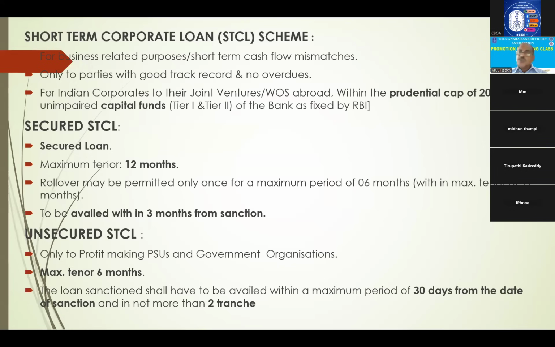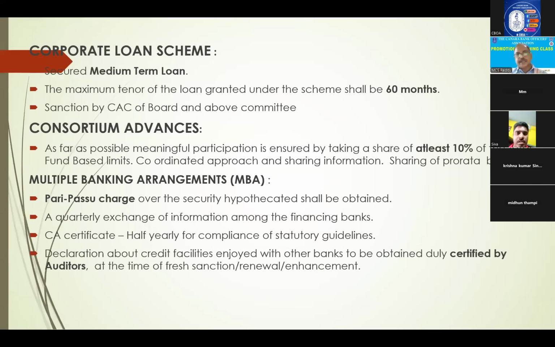Right? And it is to be availed within 3 months. Whereas unsecured STCLs, maximum 6 months only we will give, and they have to avail within 30 days. And moreover, it should not be more than 2 tranches. Each disbursement we call a tranche. So maximum 2 tranches here.